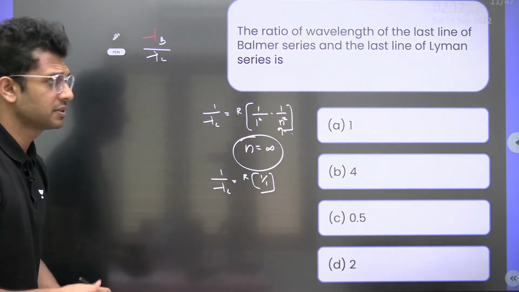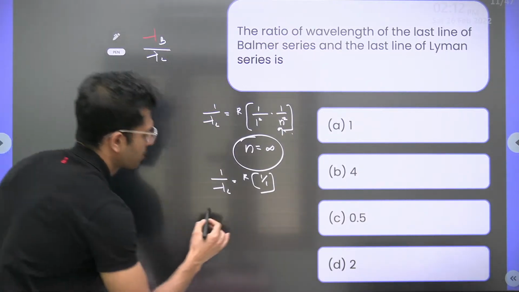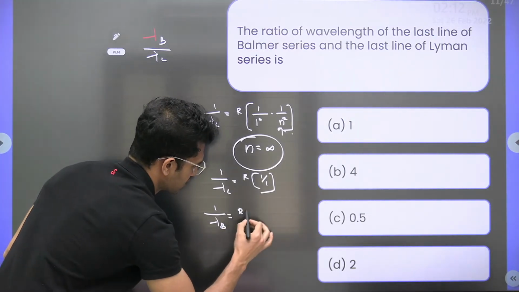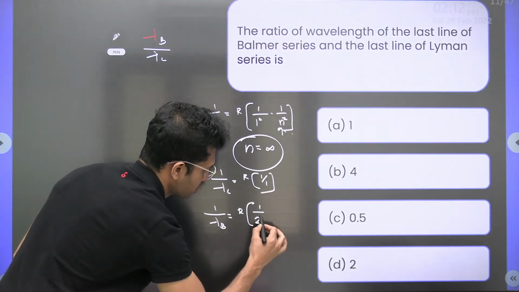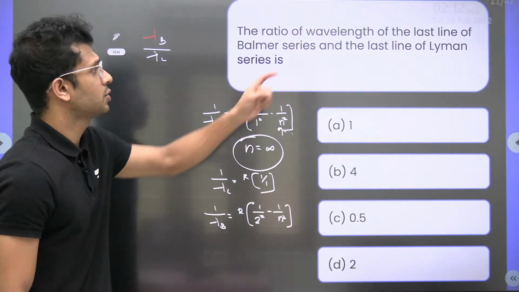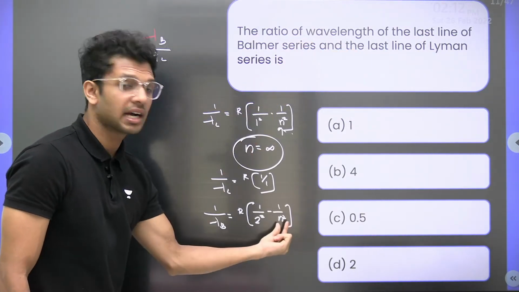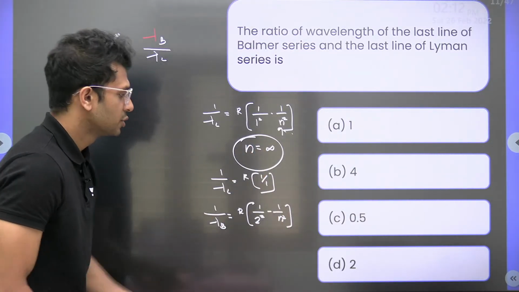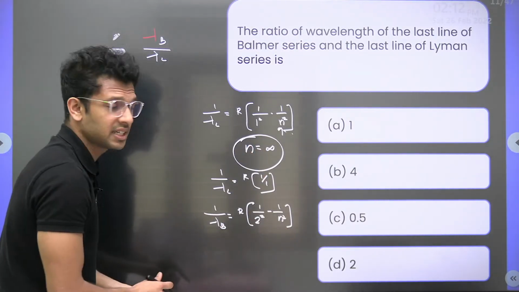That's it. Similarly, let us write down the formula for Balmer series also. 1 by wavelength of Balmer series is Rydberg constant, 1 by 2 square minus 1 by n square. Here also we talk about the last line. What is the value of n? The value of n is infinity. We already have explained the concept. So substituting infinity, 1 by infinity is 0.